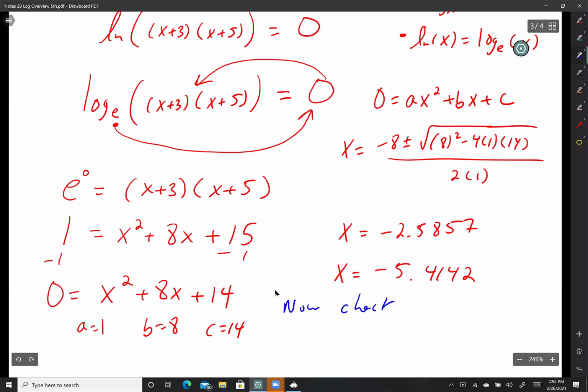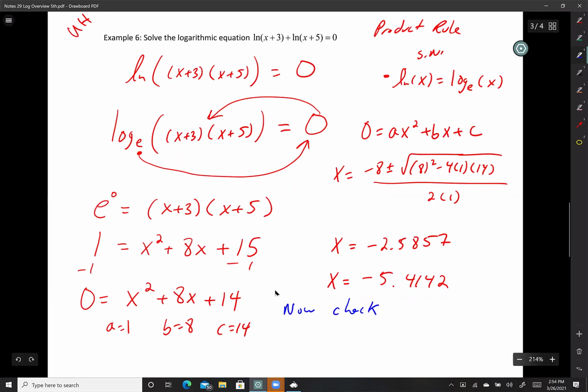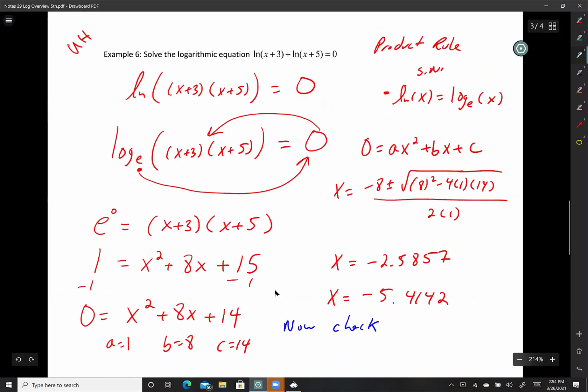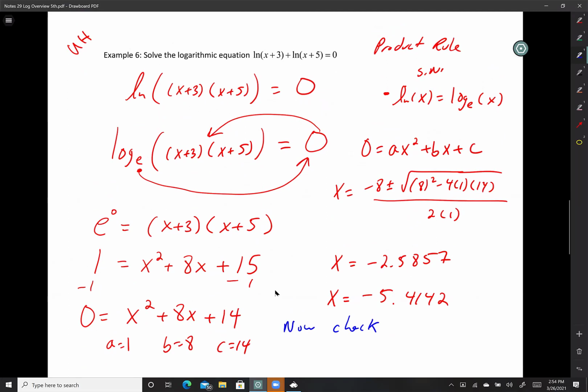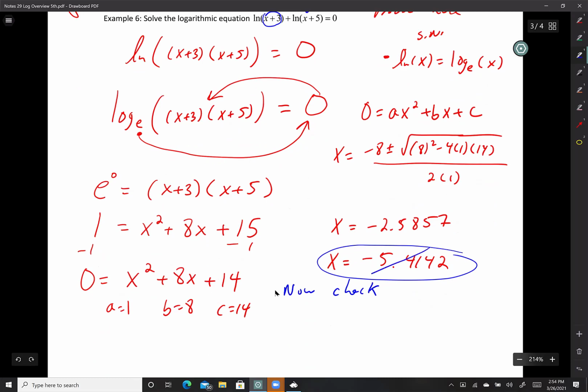Now check. I don't think you need a calculator to check it. Let's look at it, guys. I want you to focus on this one here: negative 5.4142. If I plug in negative 5.4142, this expression will be negative. See, if I plug in negative 5.4142 for that plus 5, it's going to be negative. Can I have a negative argument? No, you can't. So it can't be this one.